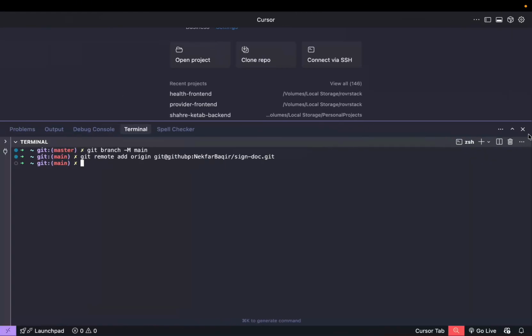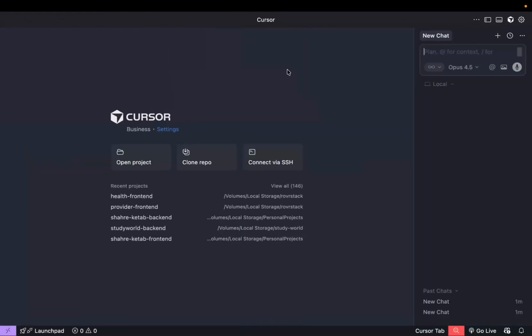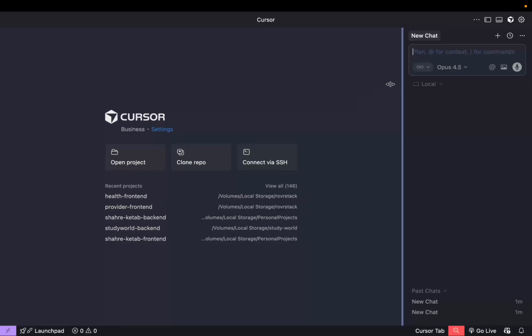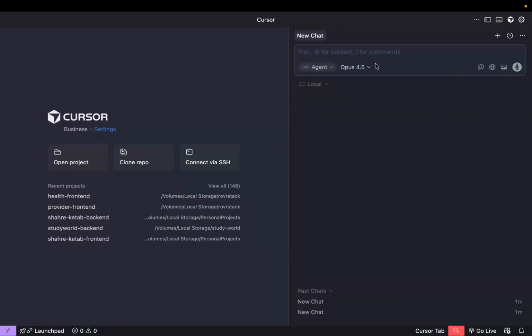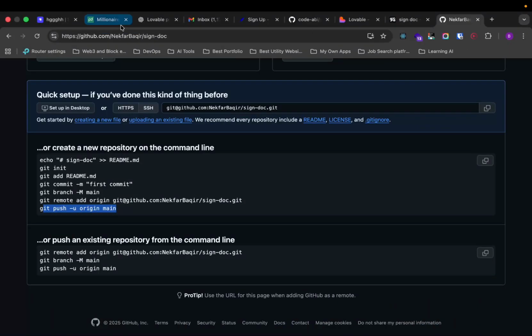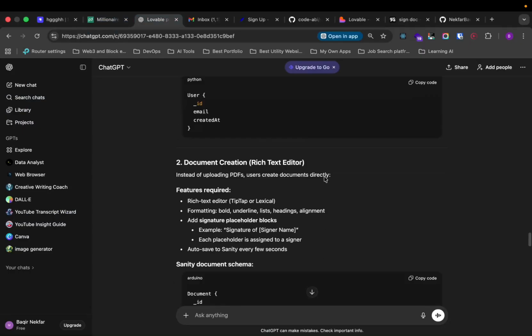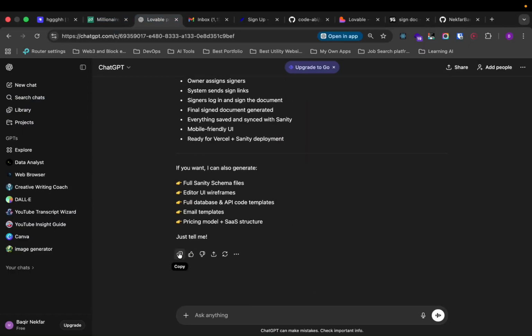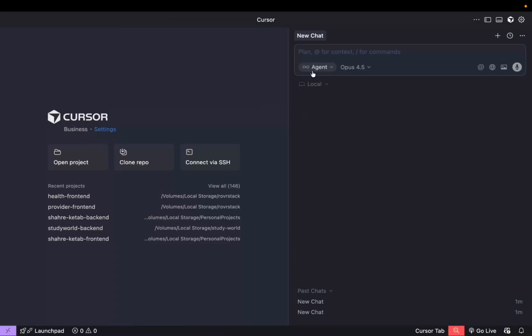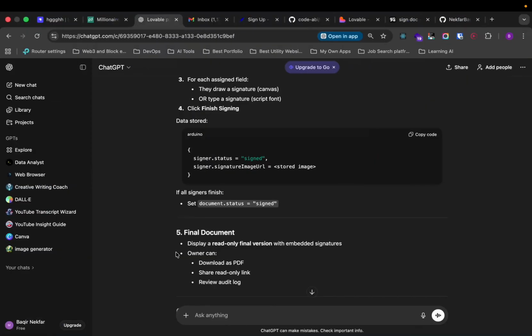Okay. So now we're going to close this. We come to this AI here. I'm using Opus version 4.5, which is an agent from Claude, and this is going to be agent mode. So right here, we're going to paste the document, the query that we have from ChatGPT, and we copy that here. Oh, sorry, it didn't copy that.